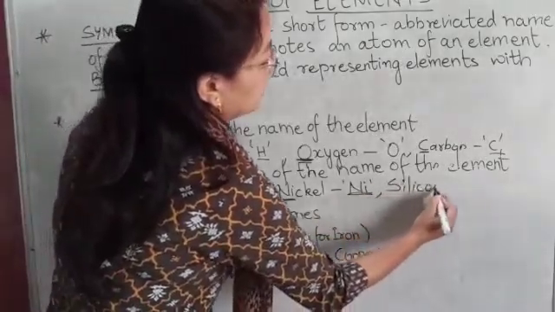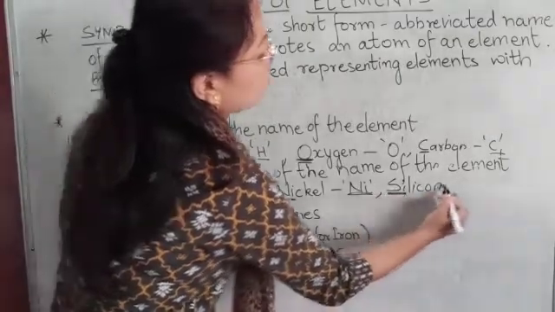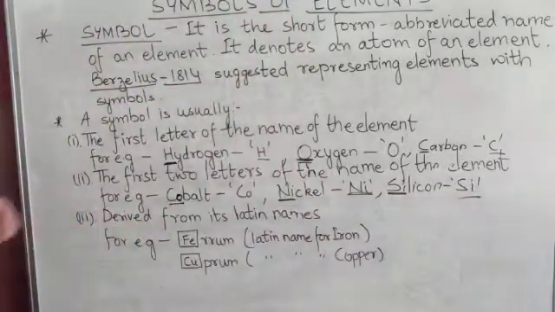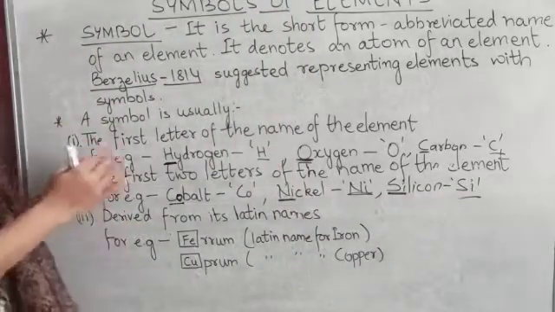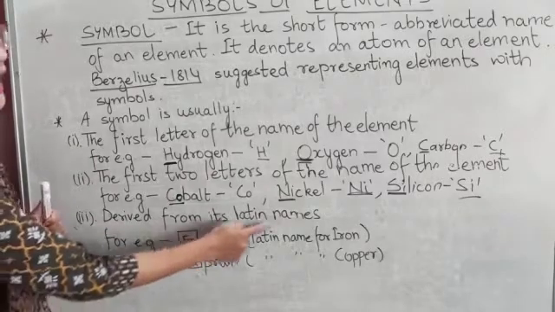Okay, silicon. Si. First two letters are Si. So its symbol is Si. Okay. This was the second method. Now comes the third method, which is derived from its Latin names.